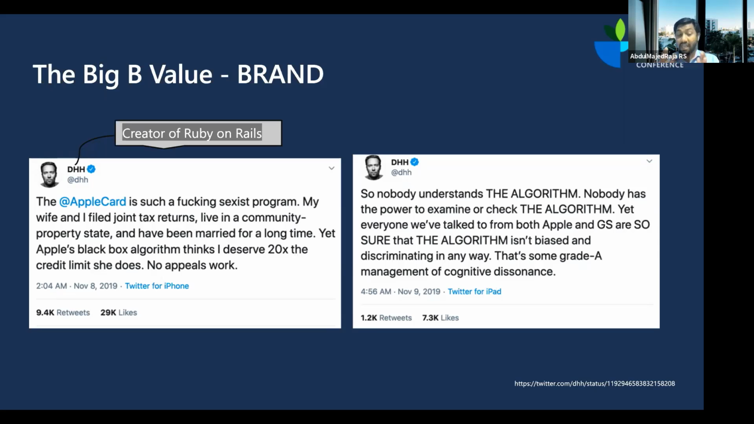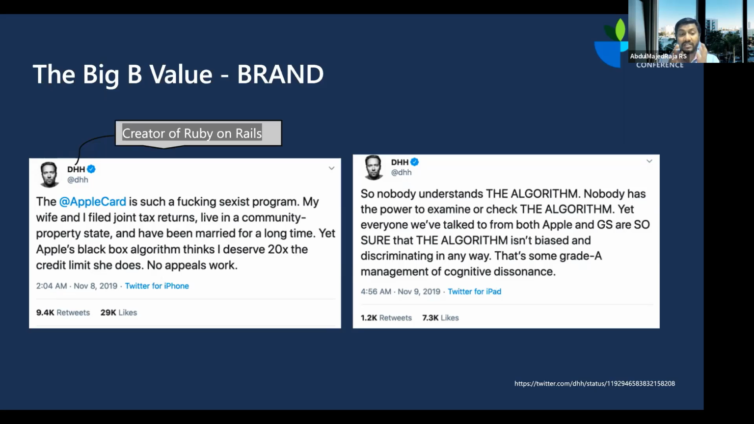Then he made this tweet, and it went hugely viral, and it even got support from Apple co-founder Steve Wozniak. A lot of people jumped in to say that Apple has to ensure that their algorithm is unbiased, not biased against women entrepreneurs, working women, or in fact women for that matter. And the way they can ensure that is by explaining how a particular prediction is made, how a particular credit limit is set.